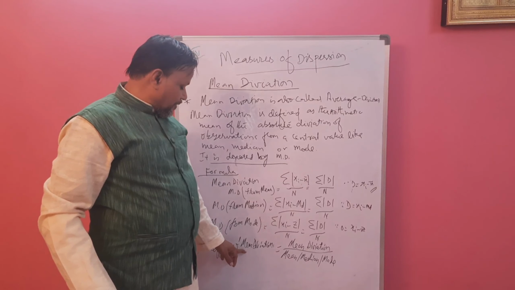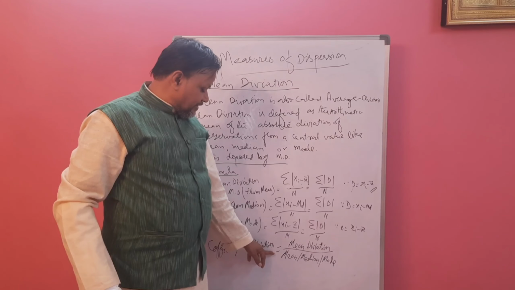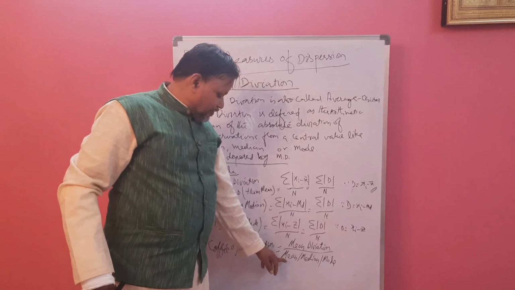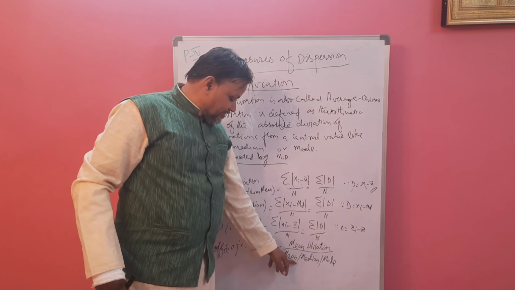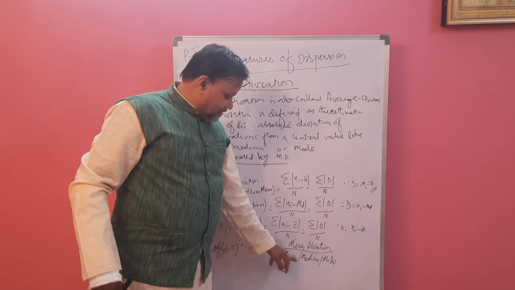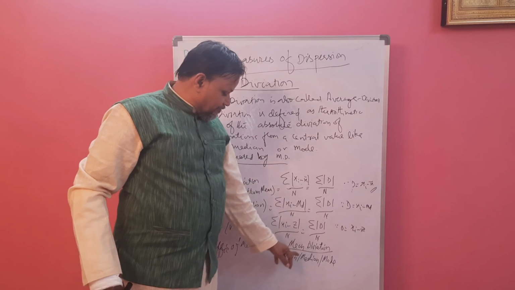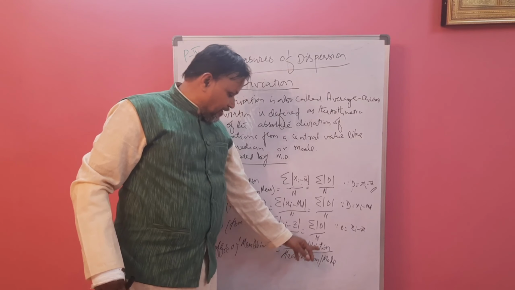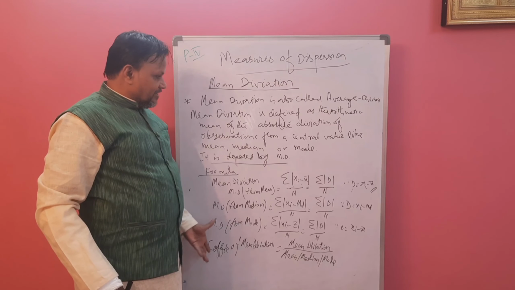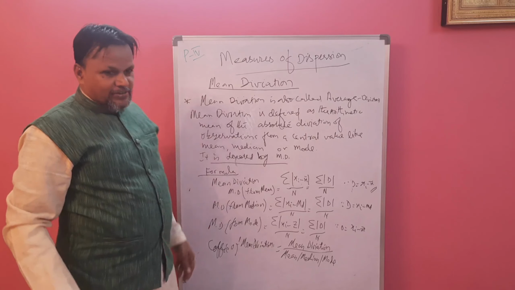And the coefficient of mean deviation we can calculate as the mean deviation value divided by any one of these: mean, median or mode. If you divide the value of mean deviation by the mean, median or mode, you will get the coefficient of mean deviation. This is the formula. Using this we will solve the questions.